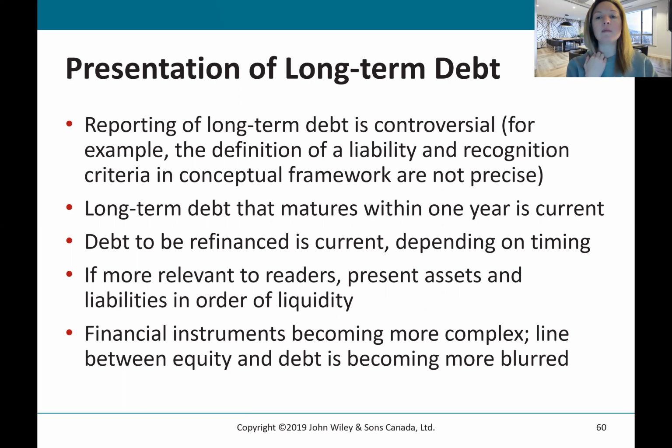And most statements of financial position, or some statements of financial position, I should say, present assets and liabilities in order of liquidity. And financial instruments, debt instruments where it's mixing debt and equity especially, are becoming a lot more blurred and can be more complicated to account for.